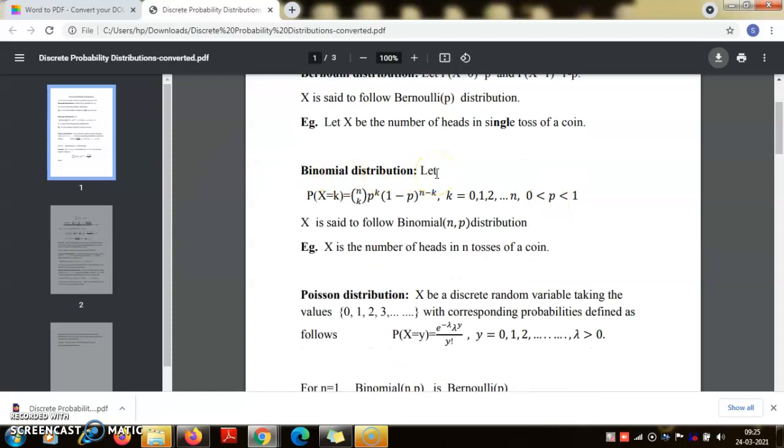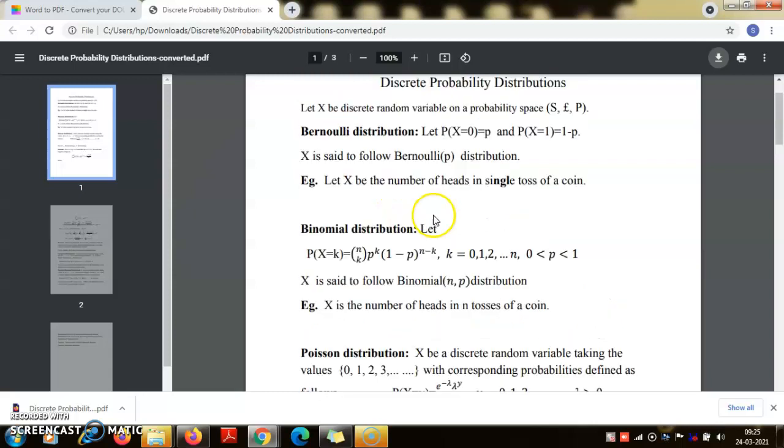So second is the binomial distribution, which takes the values 0, 1, 2 up to n, where n is any natural number, with corresponding probability nCk p to the power k, 1 minus p to the power n minus k. This is called the binomial distribution with parameters n and p. If you put n equal to 1 here, then k takes the value 0 or 1. So nC0 or nC1 is then 1, because n is 1, and the probability is either p or 1 minus p. So for n equal to 1, the binomial distribution reduces to the Bernoulli distribution. So the Bernoulli distribution is actually a special case of the binomial distribution.